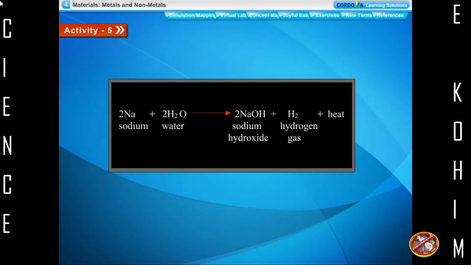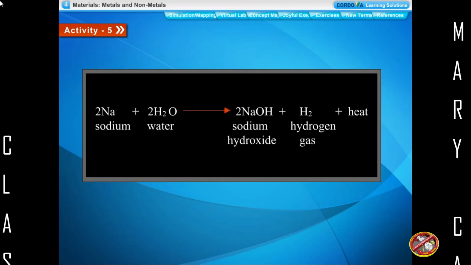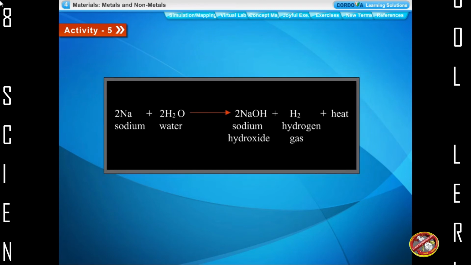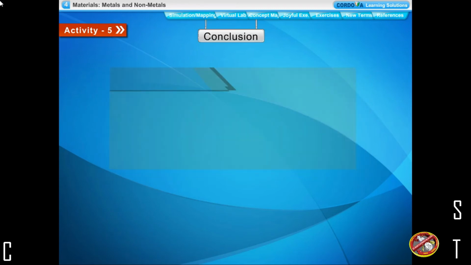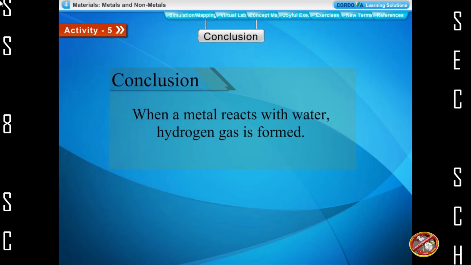The chemical equation involved in this activity is given as: sodium plus water reacts to give sodium hydroxide plus hydrogen gas plus heat. Conclusion. When a metal reacts with water, hydrogen gas is formed.